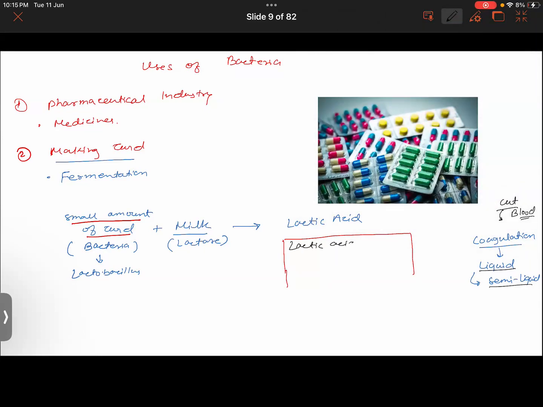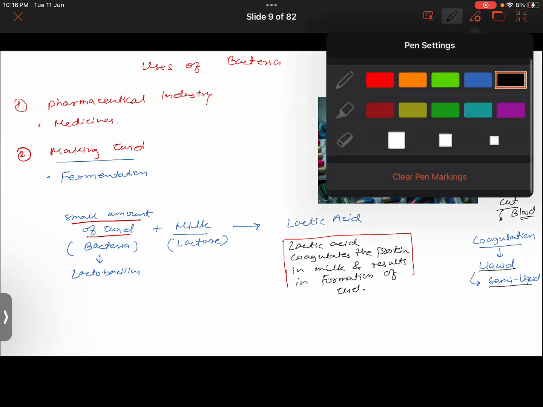Lactic acid coagulates the protein in milk and thereby results in formation of curd. Hope you have now understood how basically curd is formed.